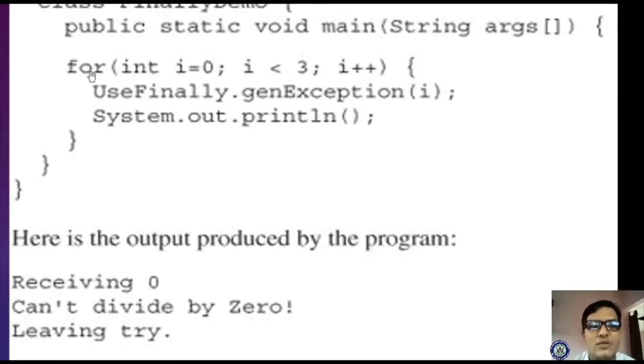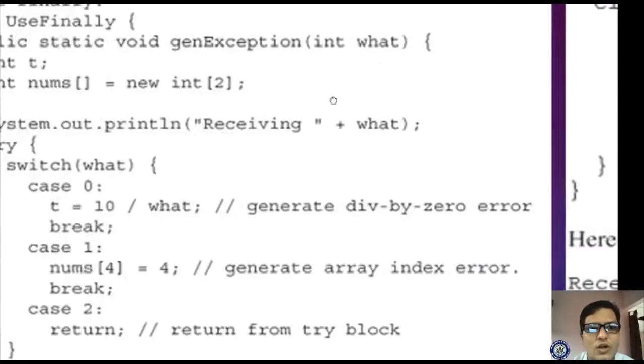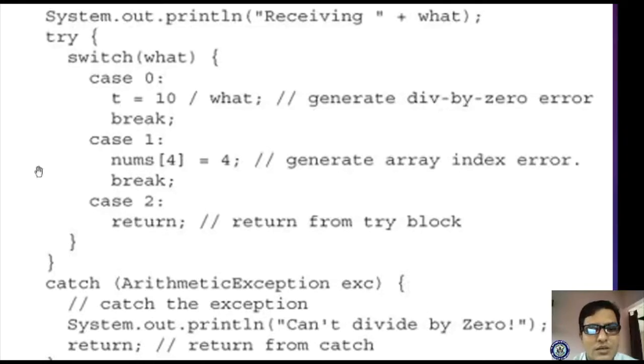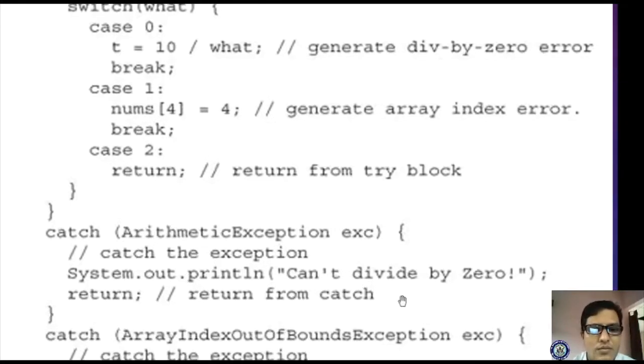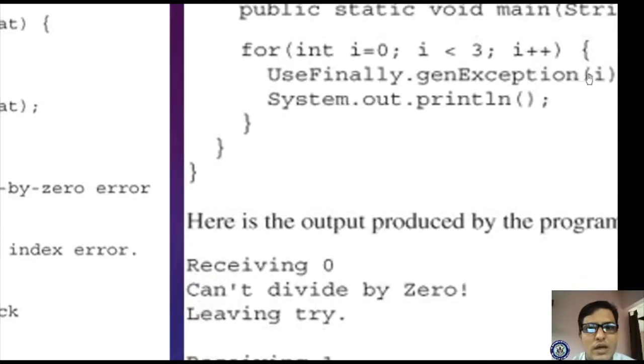Here we have specified the for loop, for int i equal to 0, i less than 3, condition true, use FinallyClass.genException of i. Now what is the value of i? 0. So it comes here with the value 0. Once again it comes here, switch of 0. So switch of 0 means 0 equals 0. It matches case 0, 10 by 0. So automatically the arithmetic exception control will come here, and it will print can't divide by 0 error, and control returns here once again.